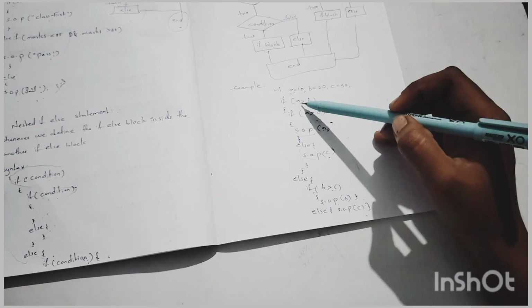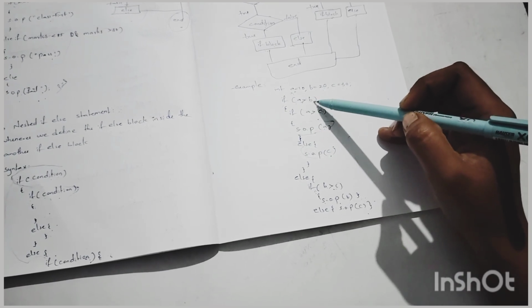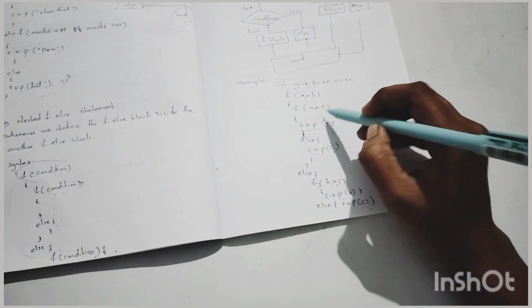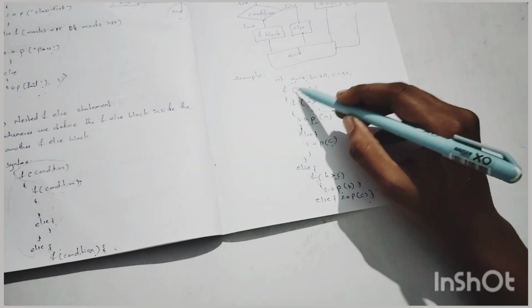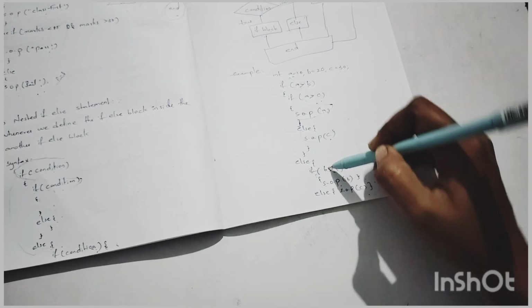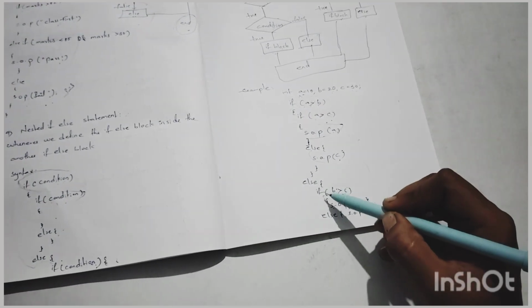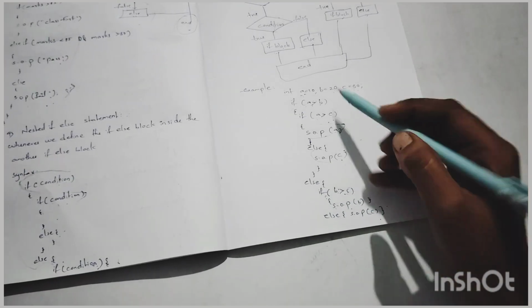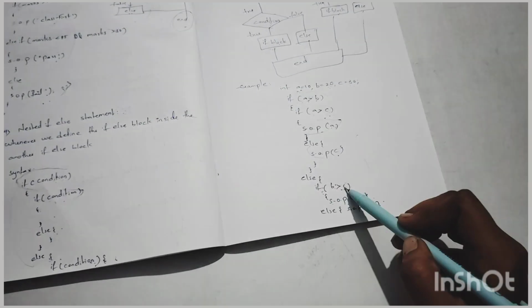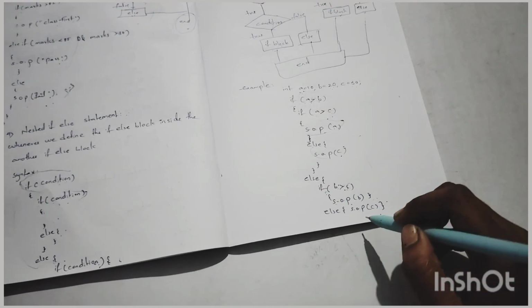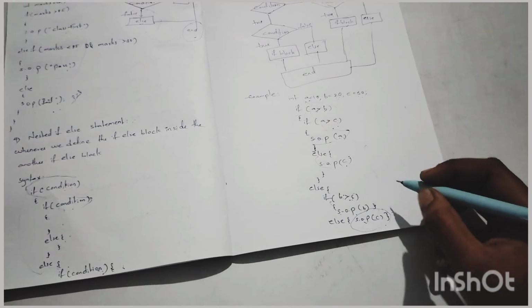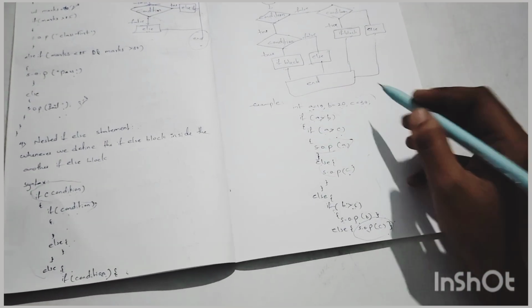We check first, a greater than b. If this condition is true, then go to this condition. Okay, here this condition is not true, so go to this else block. If b greater than c, it will be checked: 20 greater than 30 will be false, so go to the else block. Then this c will be printed. Okay, here c is the largest number.